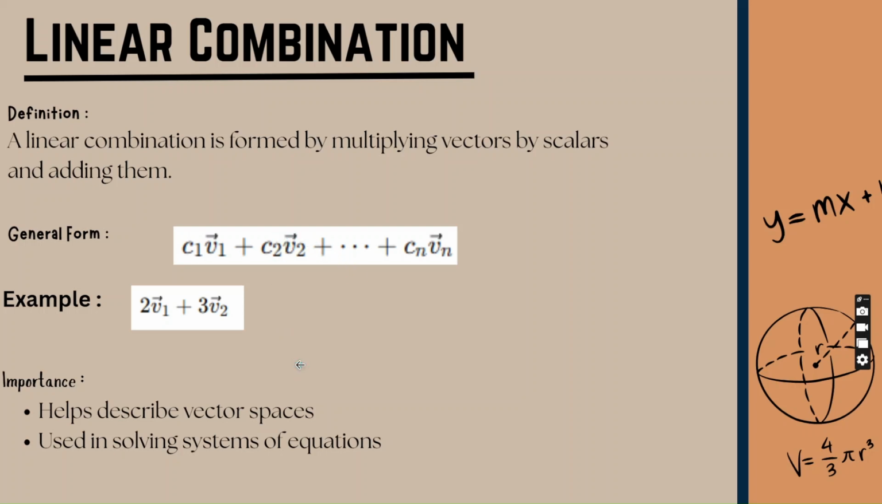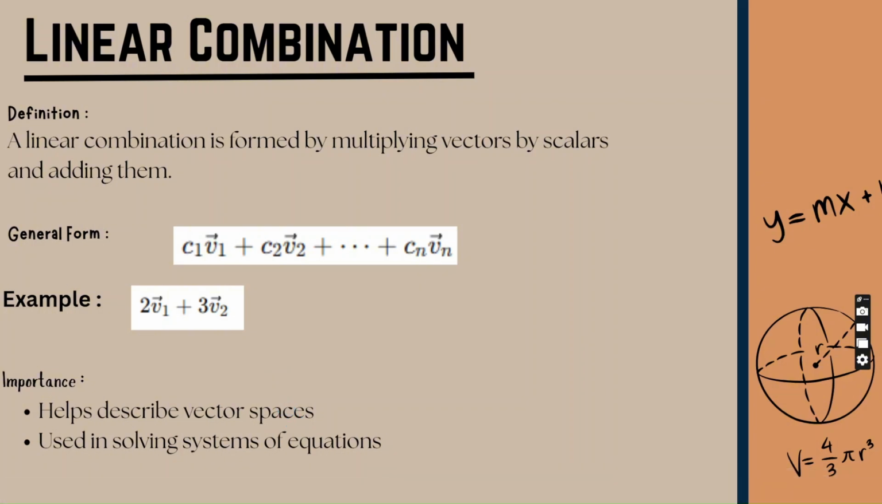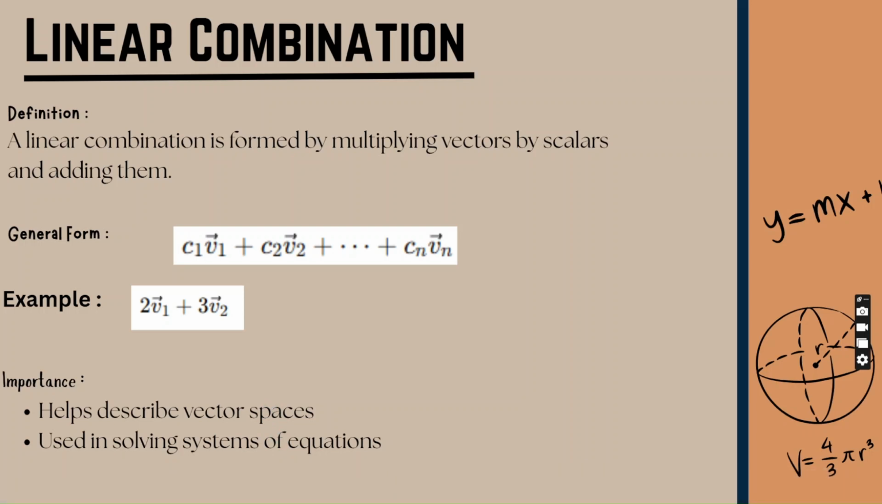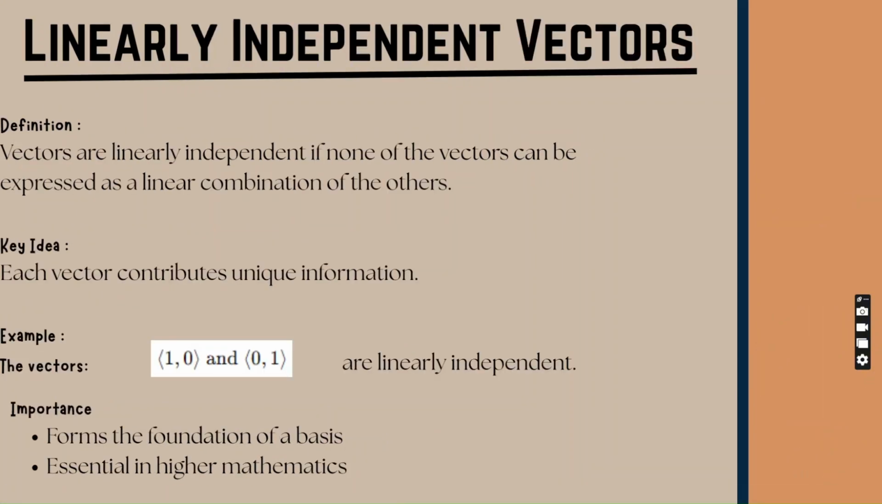Linear combinations are important because they explain how vectors can be formed using other vectors. This concept is essential in vector spaces and in solving equations. It also helps us understand how new vectors are generated from existing ones. In simple terms, linear combinations allow us to build new vectors from previously given vectors. So that will be all for linear combination.